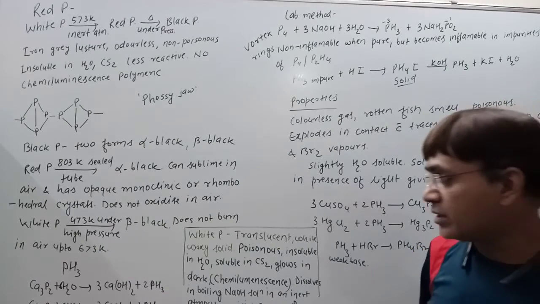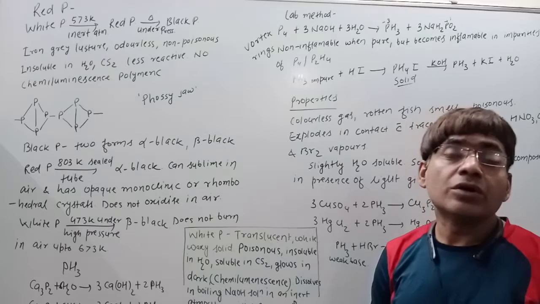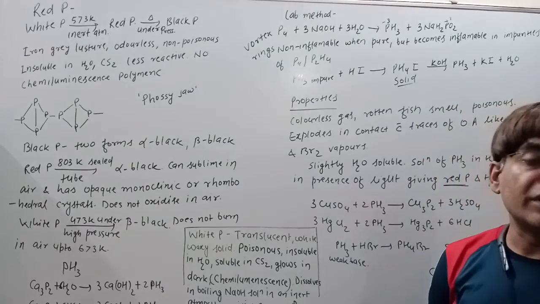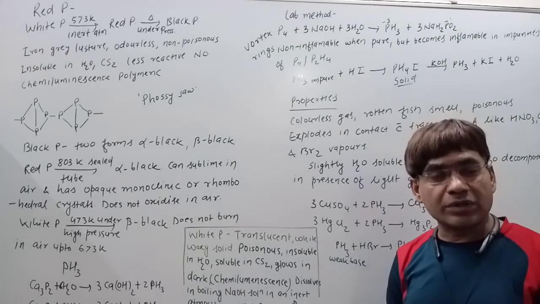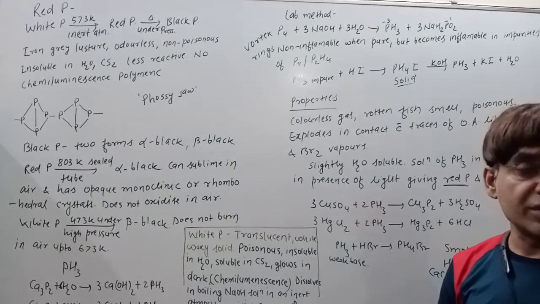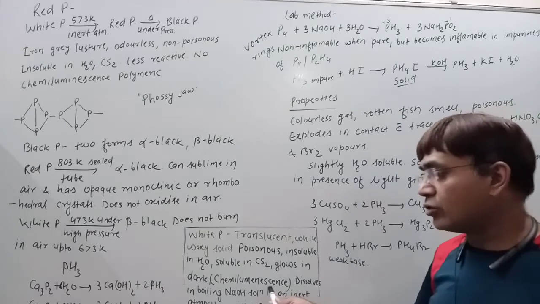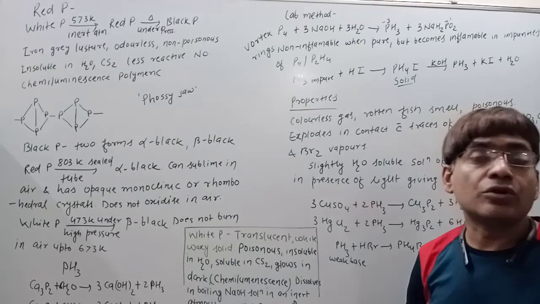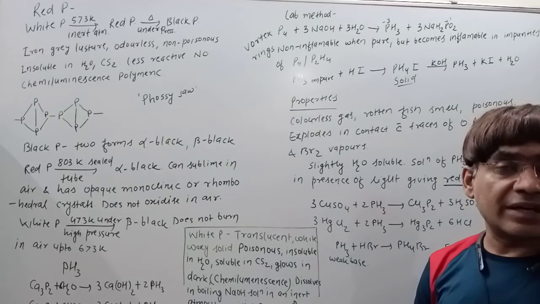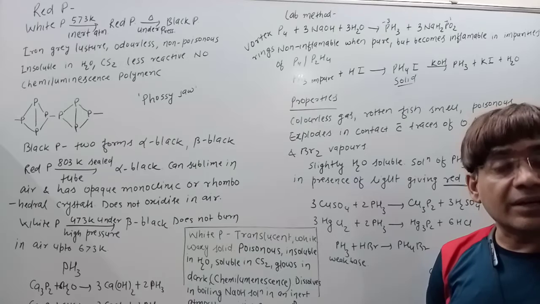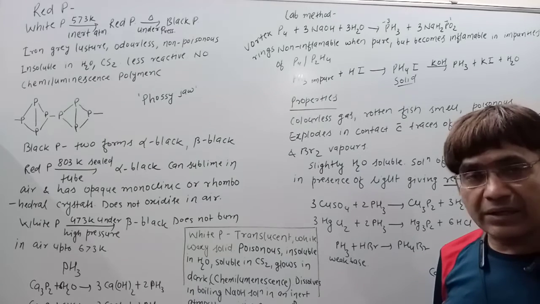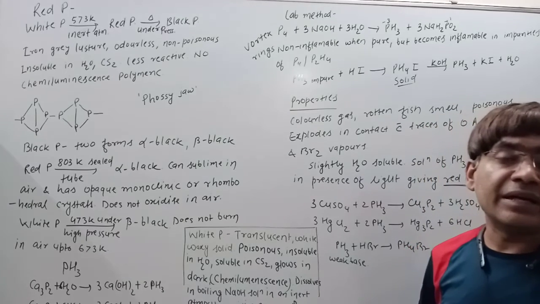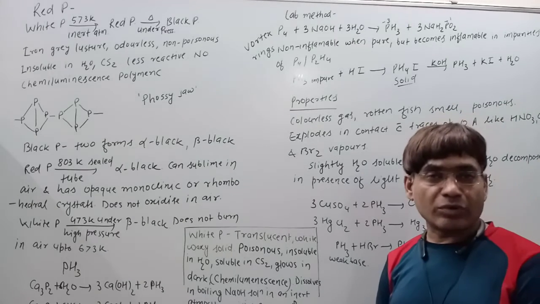This phenomenon of glowing in the dark is known as chemiluminescence, or it is also called phosphorescence. White phosphorus shows chemiluminescence, and this is because of its low ignition temperature, because of which it ignites in air, and that is why it glows in the dark.